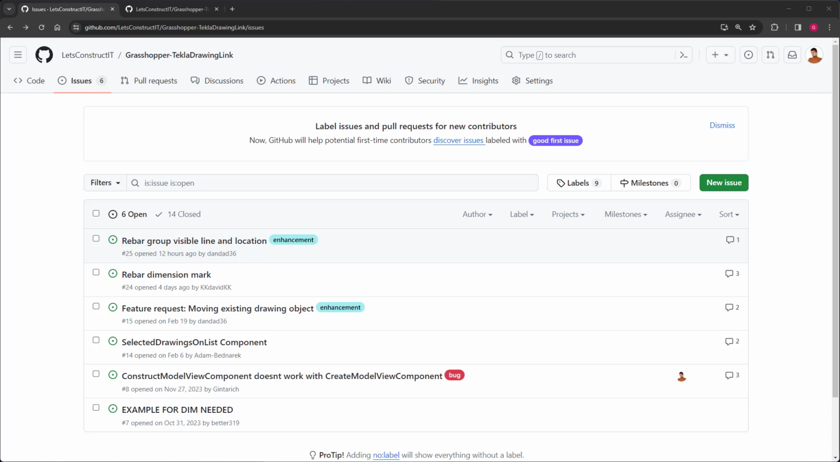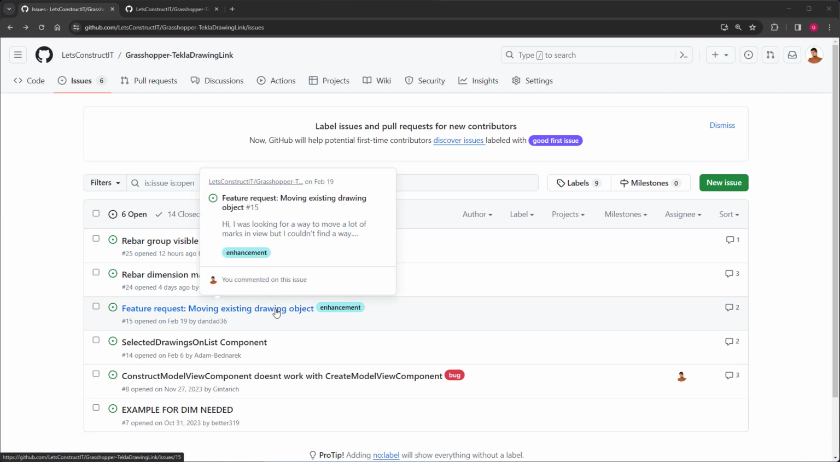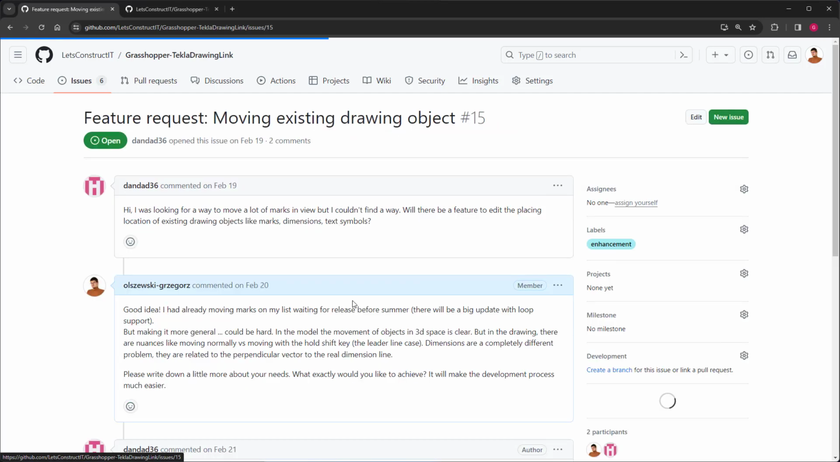I would like to show you the first steps needed to develop the Grasshopper Tekla drawing link. And to make it more interesting, let's start with one of the issues which were created by our users. I think that we could pick this one because this is related to the moving of existing drawing objects. So the user would like to change the location of marks, dimensions or texts.